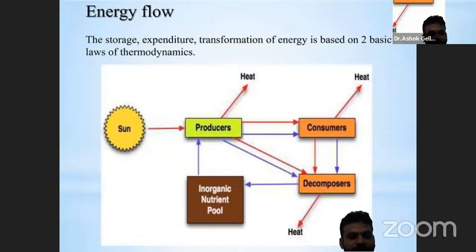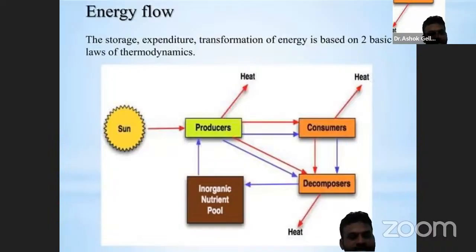The energy flow of the ecosystem is single direction, from lower to higher levels. For example, energy flows from producers to primary consumers, then secondary consumers, and so on.